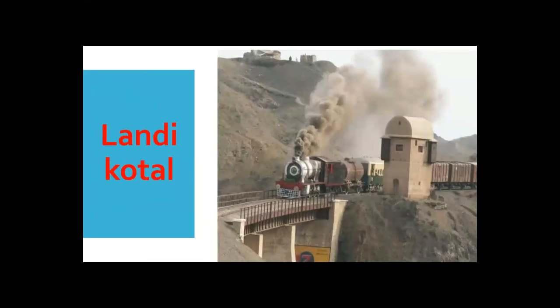Okay, now, Landi Kotal, the highest place along the Khyber Pass. This is Landi Kotal, a train you can see, a tower you can see, mountain you can see, bridge you can see, linking kind of bridge, some houses on the hill you can see. So this is Landi Kotal and this is the highest place along the Khyber Pass.